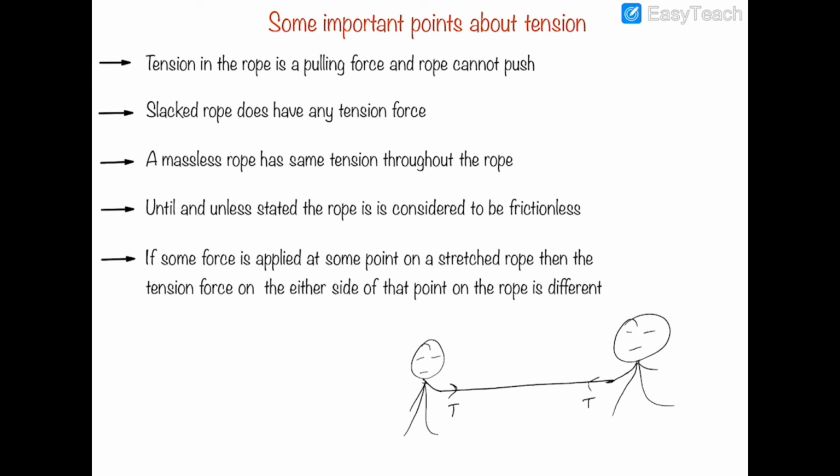But if some third kid applies some force on the rope from the midpoint, he applies a force F from the midpoint in this direction, a pulling force, then the tensions would be different at these two points. Now the tension T2 will be greater than tension T1. So if somebody applies some force at some point on the taut rope, then the tension force on either side of that point will be different.